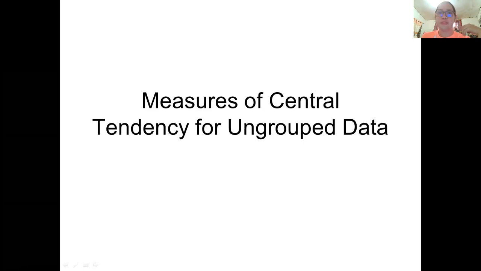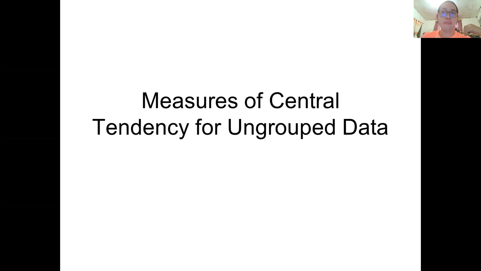In descriptive statistics, we have statistical tools: the measures of central tendency and the measures of variabilities. When we talk about measures of central tendency, we talk about the mean, median, and mode.